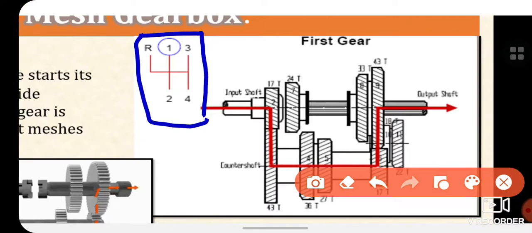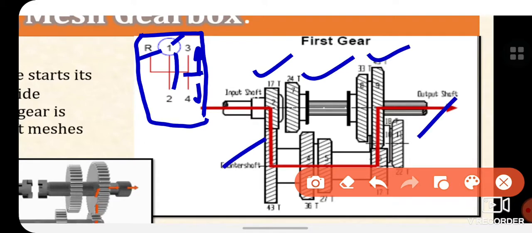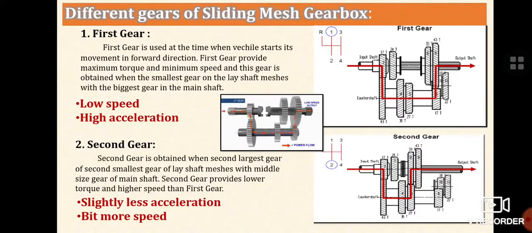The reverse gear is in the extreme left. Then after first gear, in the same line but in the opposite direction, there is the second gear, and slidingly there is the third gear in the upper direction. In the same line but in the opposite direction, there is the fourth gear. This is represented by this one. So here we will discuss the first gear position. As it is mentioned, the first gear is used at the time when the vehicle starts its movement in the forward direction.